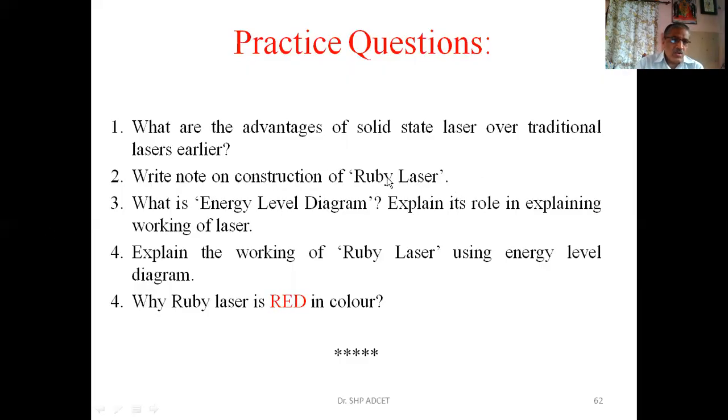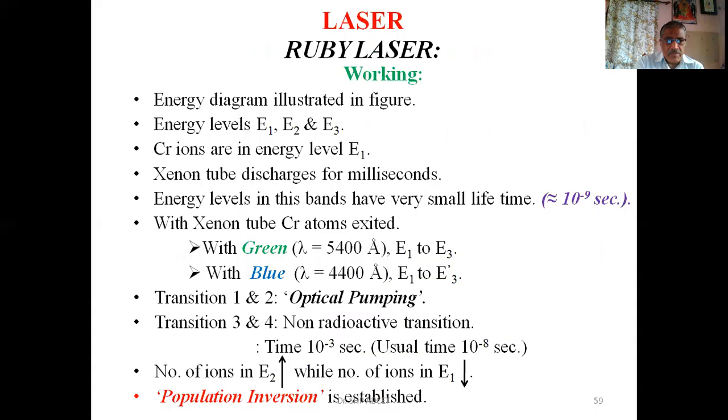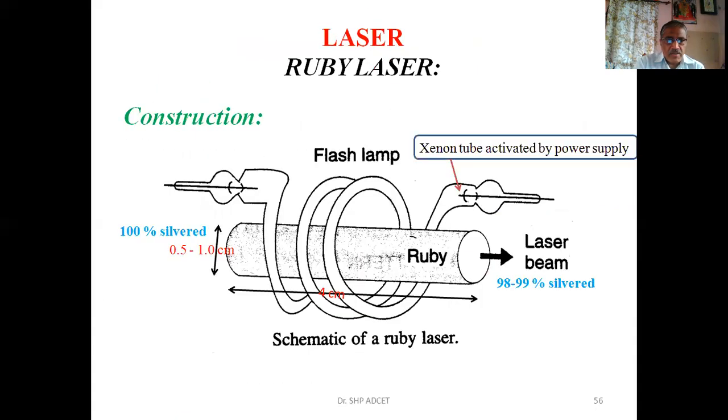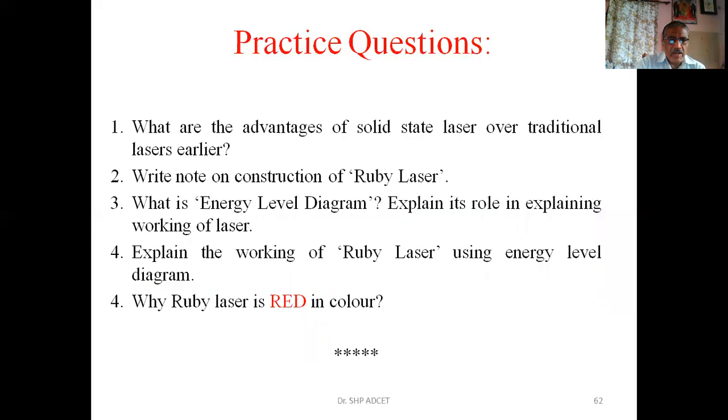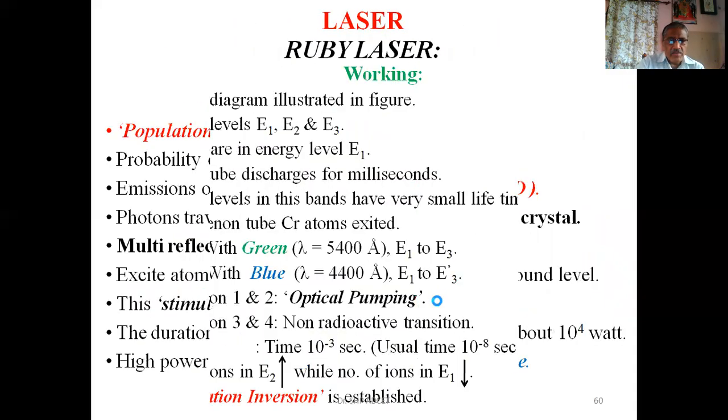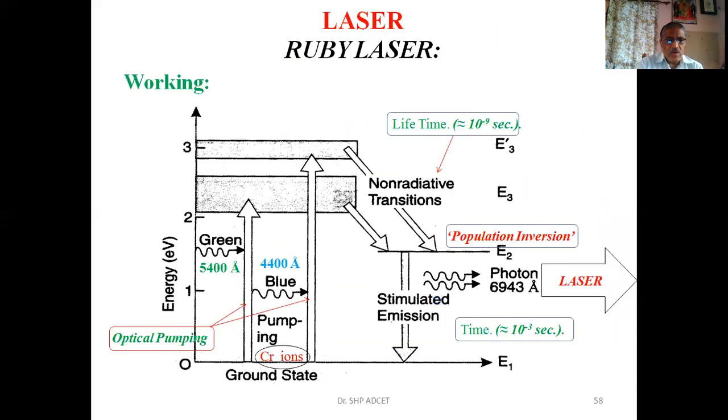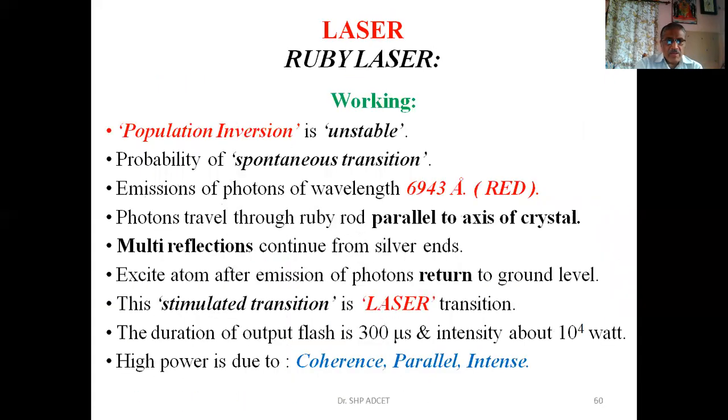Write a note on the construction of the ruby laser. You are supposed to draw the diagram. See here, this is the construction. You have to draw this diagram: rod, then flash tube, you have to show the xenon, then mirrors on both the ends, and explain it. So you must be able to draw the diagram and explain the construction. What is the energy level diagram? I have already explained it. This diagram is called an energy level diagram, and unless we draw this diagram, it is not possible to explain the working of the laser.